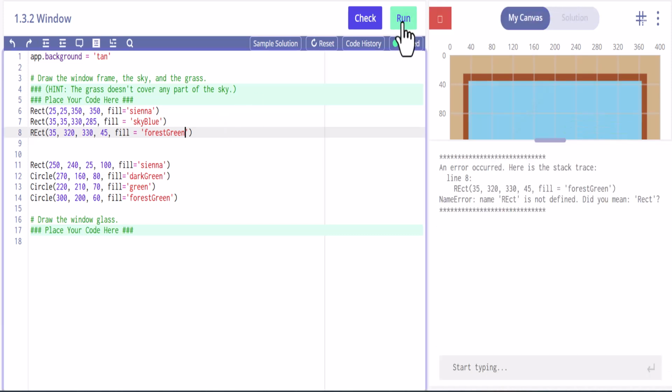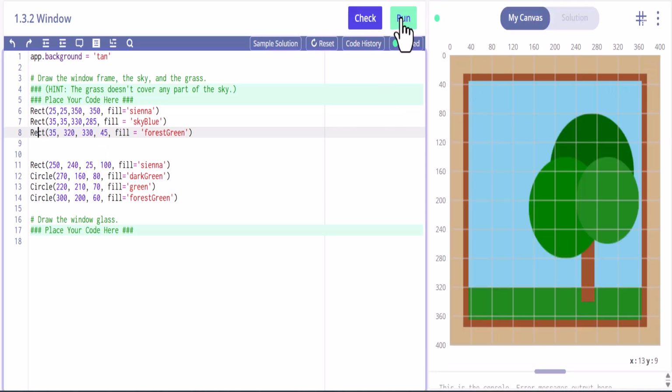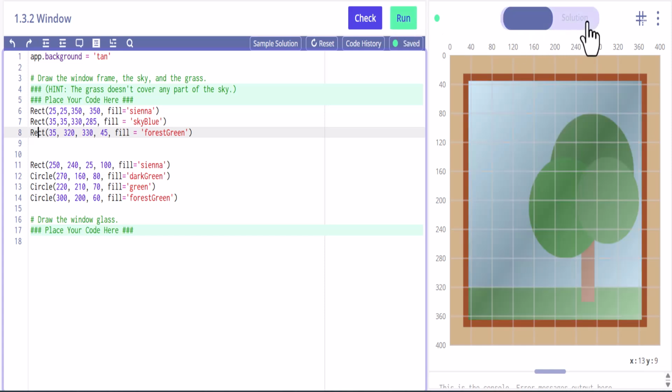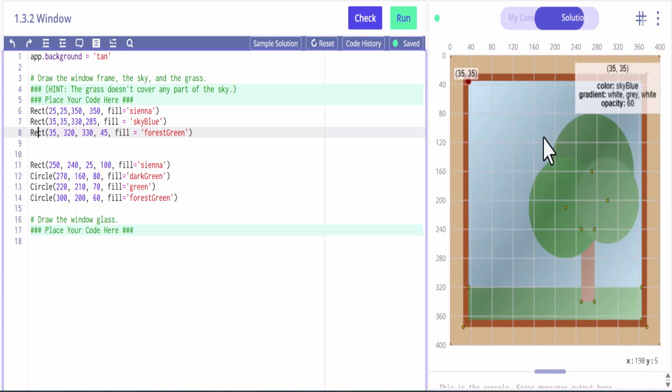Let's run that. Oops. All right, what did we do here? Oh, we spelled that rectangle wrong. There we go. Very good. Okay, so then we could adjust the opacity here if we wanted to, because you can see one of these down here had opacity.